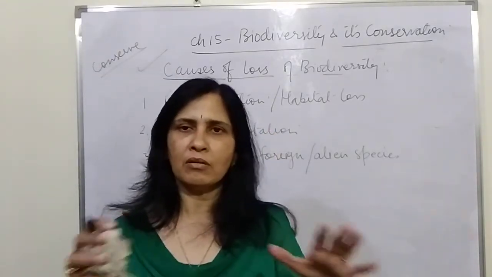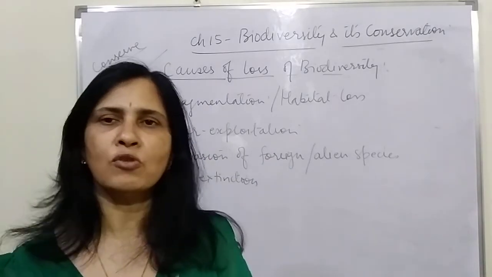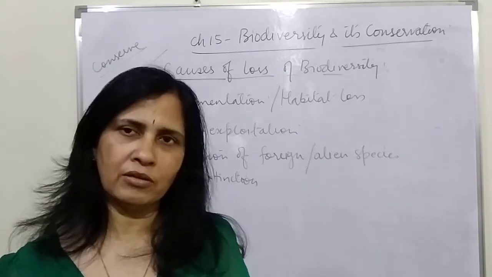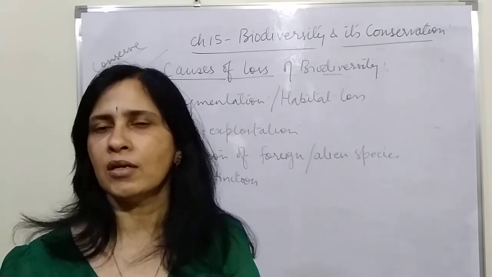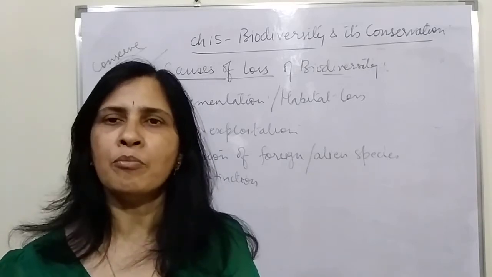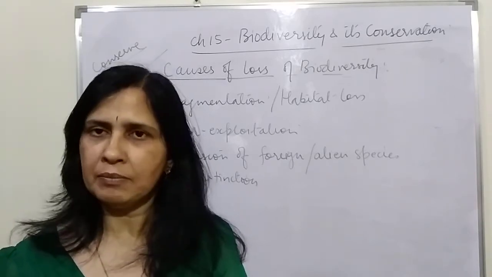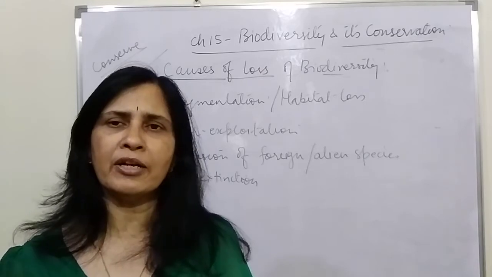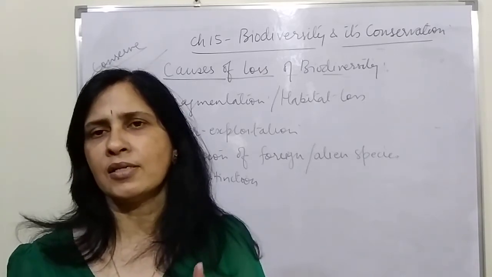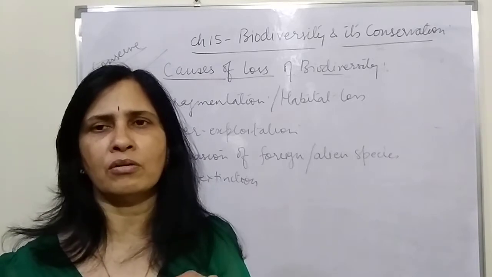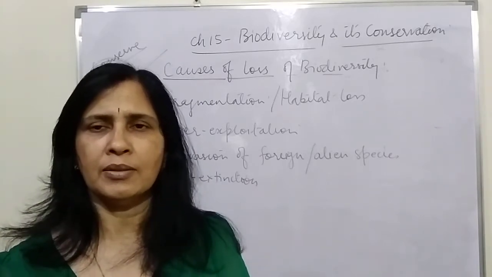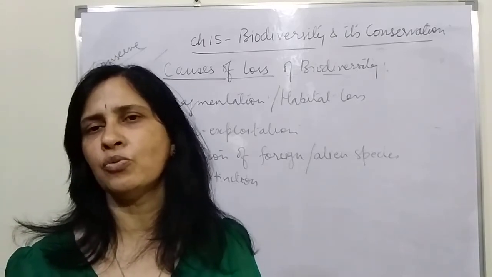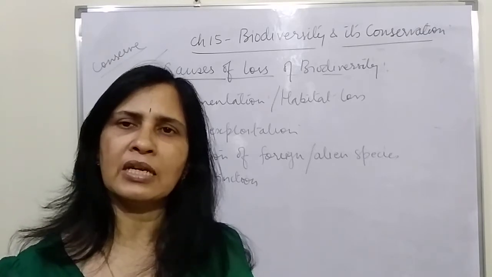It means that when a bigger area is being converted into small fragments, then the organisms which are living in that area lose their habitat and they run in different directions, and in doing so they become more vulnerable and they are killed. So for example, there's a bigger forest and that forest has been fragmented or cut into small parts, and some construction of a road or a railway track or a township is built there, or it is being cut to develop it into crop field. That is done in the Amazon forest.